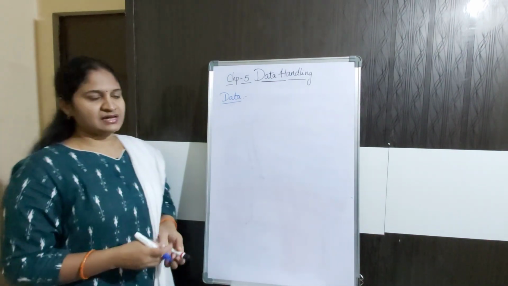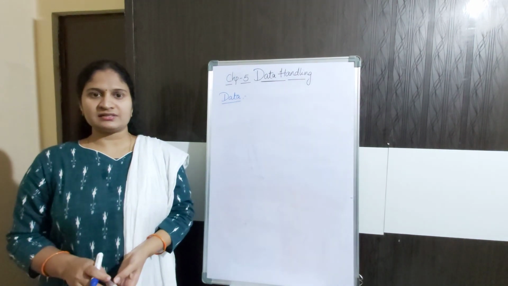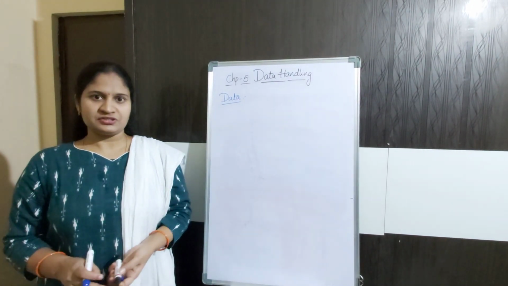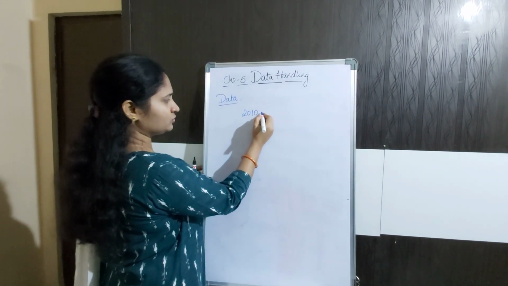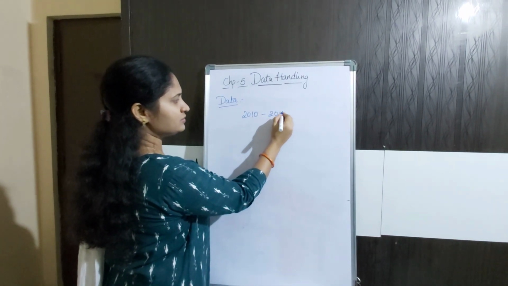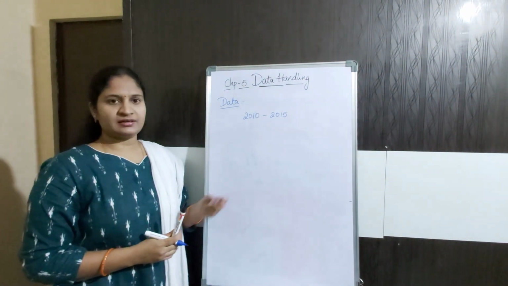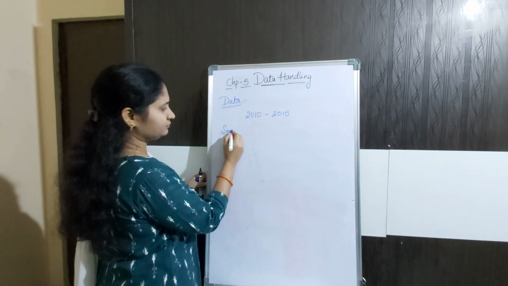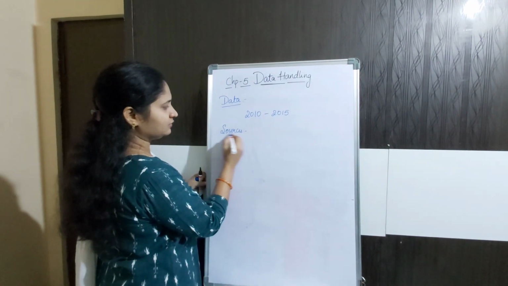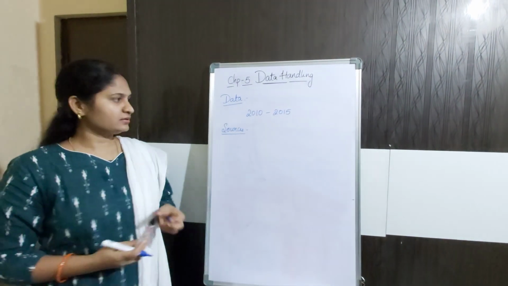Suppose I ask you to collect the data of the number of cricketers who scored centuries in the years 2001, 2010 to 2015. Children, how will you get this data? Getting the information by some source, right?